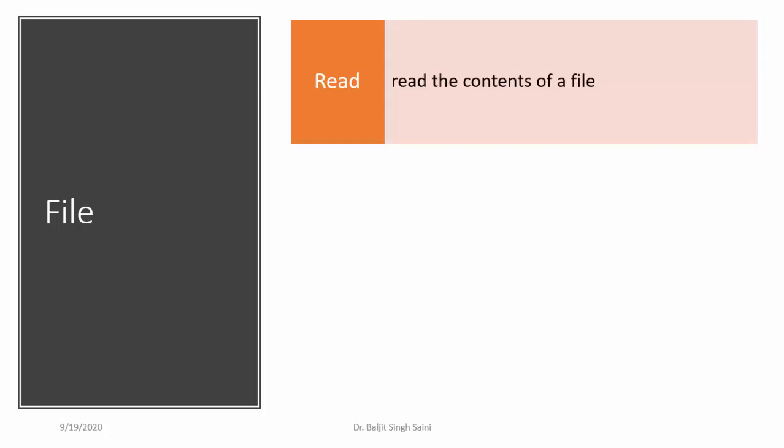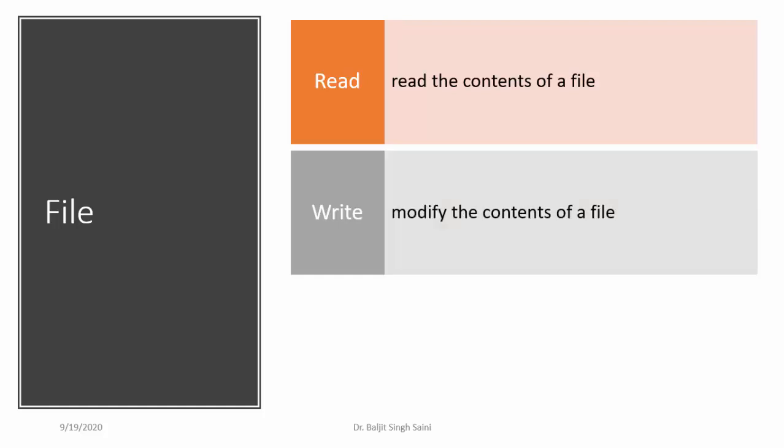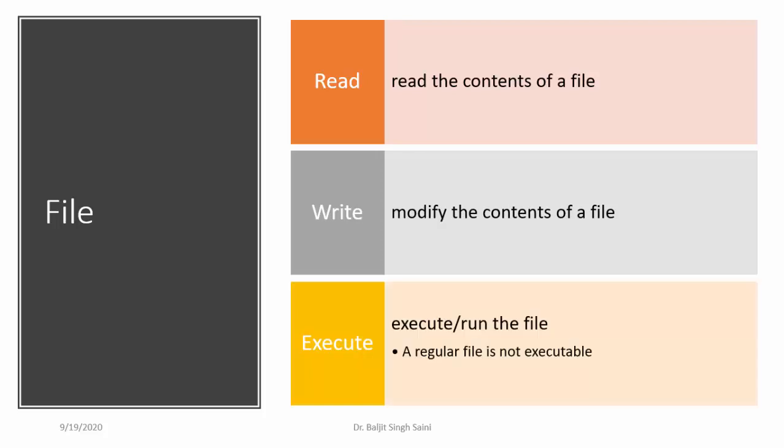So let's begin by understanding the permissions for a file. A read permission on the file means you can read the contents of a file. The write permission means you can modify the contents of a file. And the execute permission means you can run or execute a file. But remember, you cannot execute regular files. For example, you cannot execute a .txt file. You can only execute the executable files such as the object files of your C program. I'm just going to show everything now.